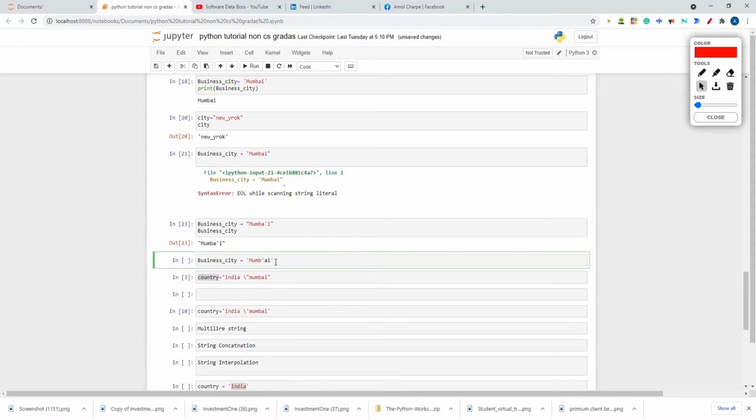Now what I am doing, see, I have taken the variable business city. I am assigning 'Mumbai, MUMB' and then I'm giving a single quote, and then again a single quote over here. So this will throw an error. Why will this throw an error?